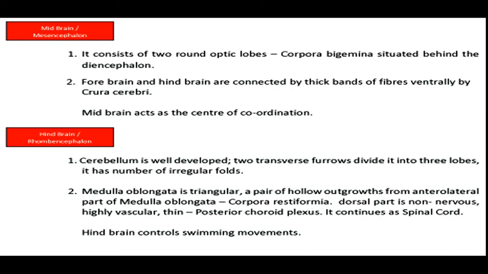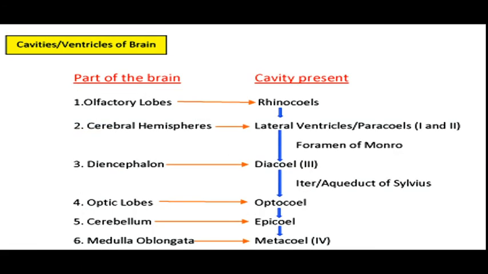This medulla oblongata continues as spinal cord. So continuation of medulla oblongata itself is spinal cord. Hindbrain controls swimming movements in Scoliodon. The brain of Scoliodon has cavities or ventricles in it.